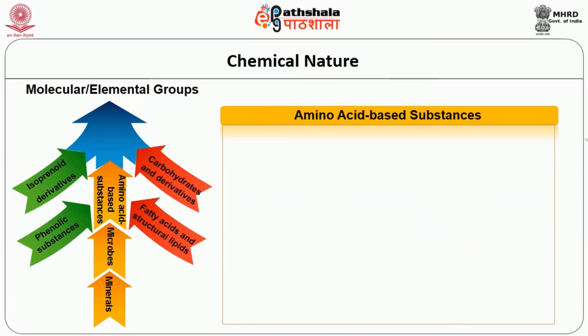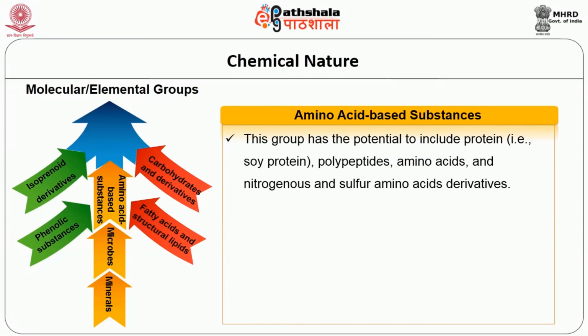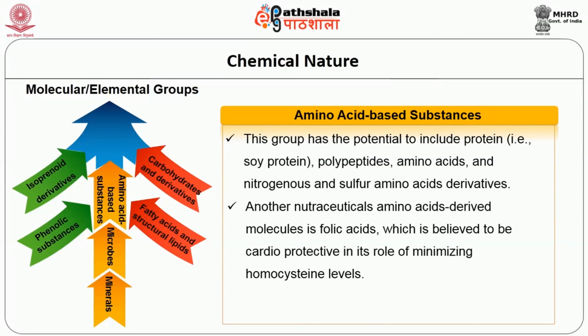The fifth one is the amino acid based group. This group has the potential to include protein, especially soy protein, then polypeptides, amino acids, and nitrogenous and sulfur amino acid derivatives. Another nutraceutical amino acid derived molecule is folic acid, which is believed to be cardioprotective in its role of minimizing homocysteine levels. Other members of this group include the tripeptide glutathione and choline.